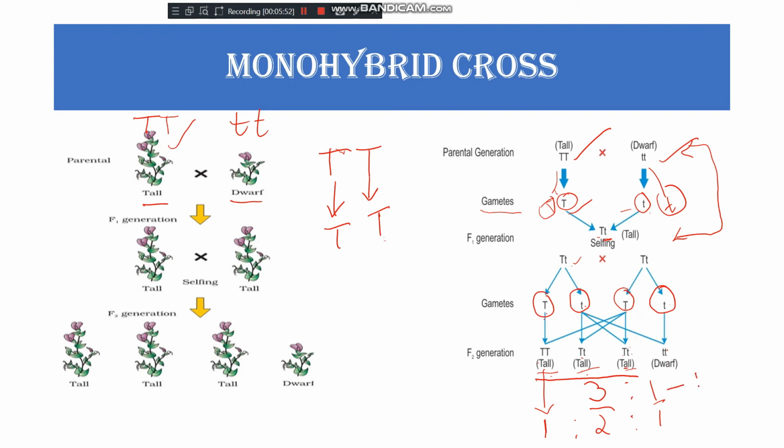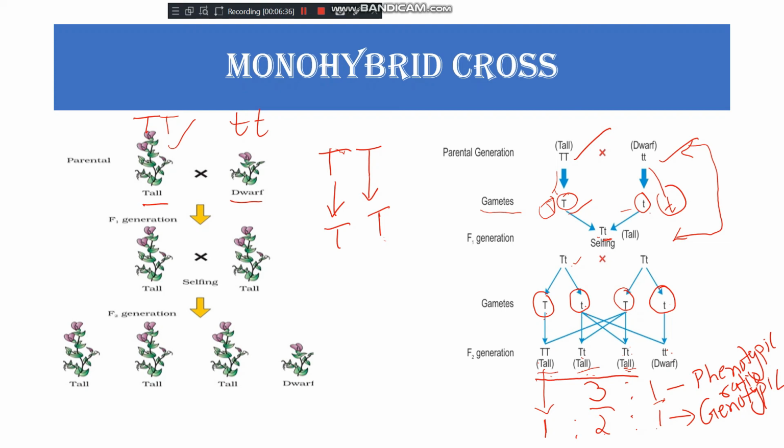So 3 to 1 is the phenotypic ratio. Phenotype means appearance, and genotypic means which type of genes are present in them. So here you can easily find that pure tall is 1, hybrid tall is 2, and dwarf is 1. Phenotypic ratio is 3 to 1, and genotypic ratio is 1 to 2 to 1. So by this experiment, Mendel has given the laws.